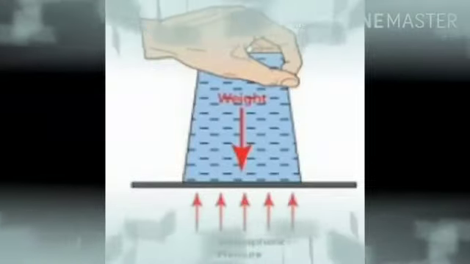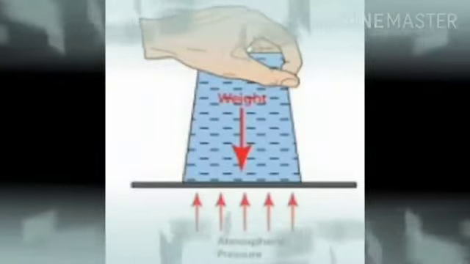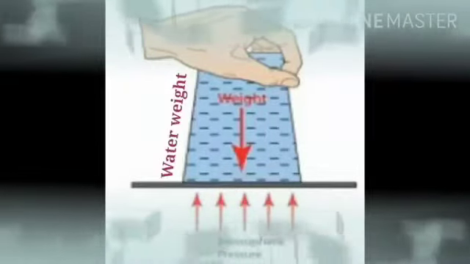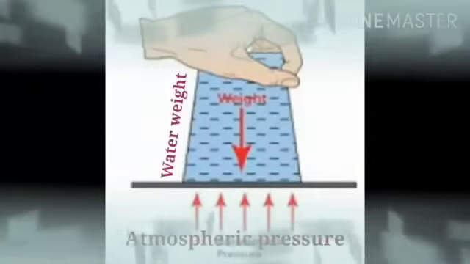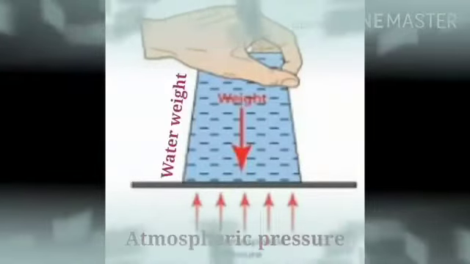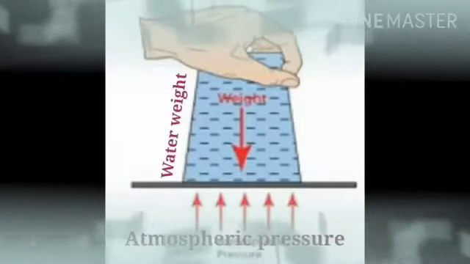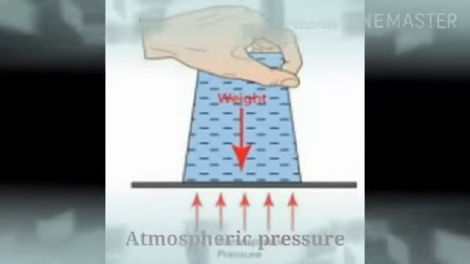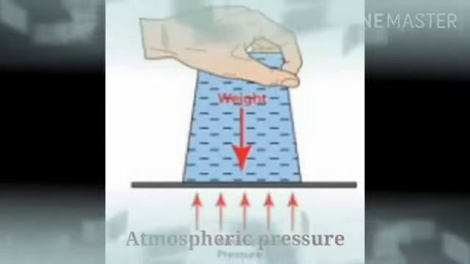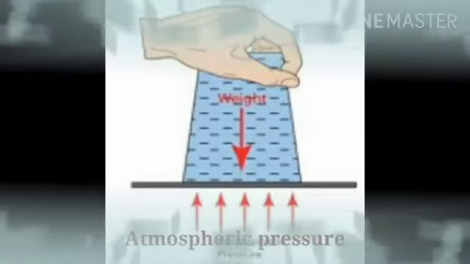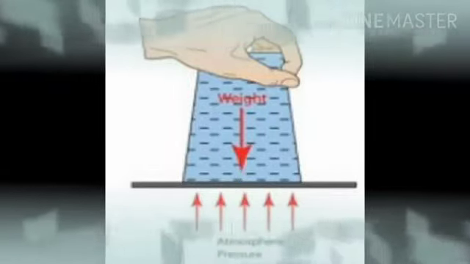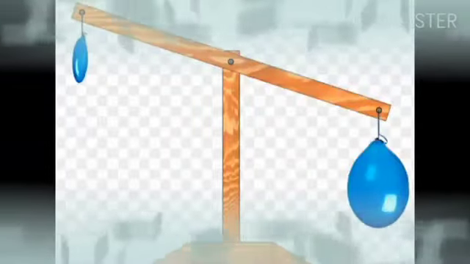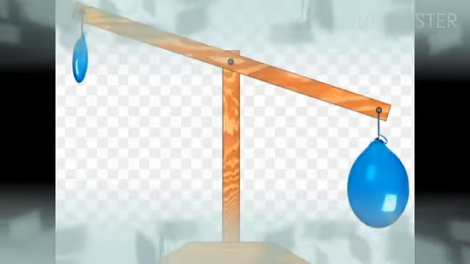Now you have understood why that water doesn't come outside: because of atmospheric pressure. The atmospheric pressure is more than the weight of the water inside the glass. That's why atmospheric pressure never allows the water to come outside. This is an experiment just to show you how atmospheric pressure works in our surroundings.